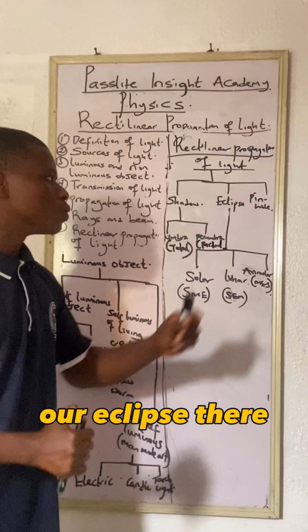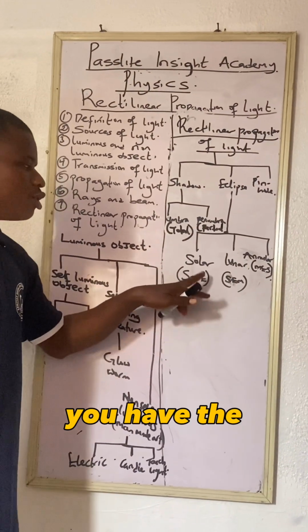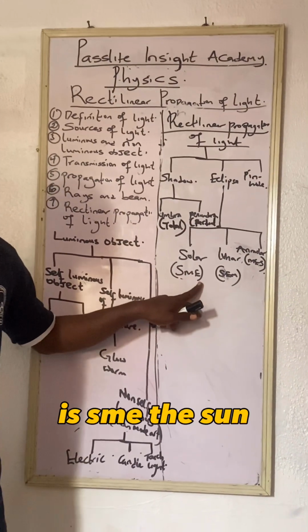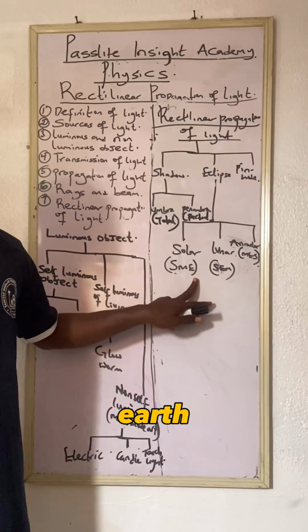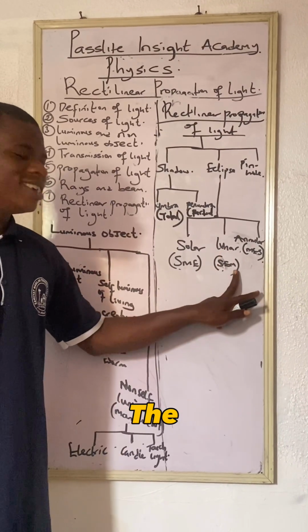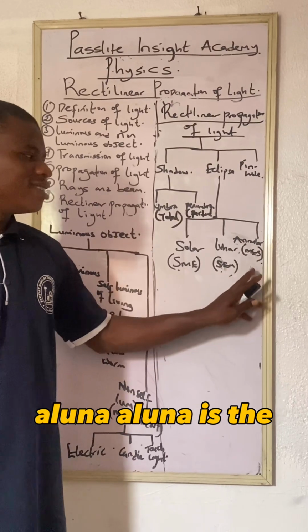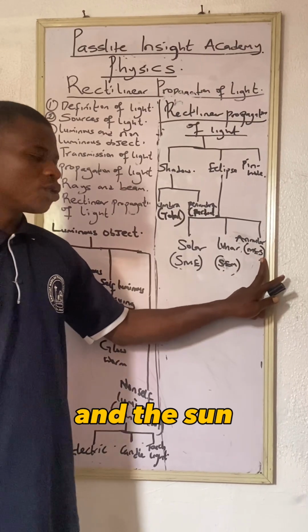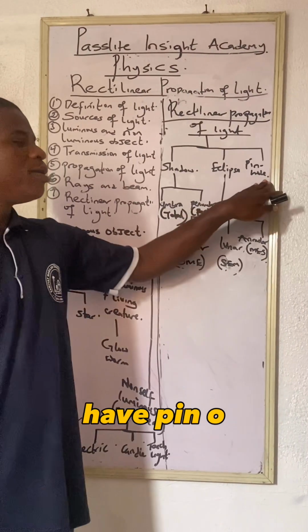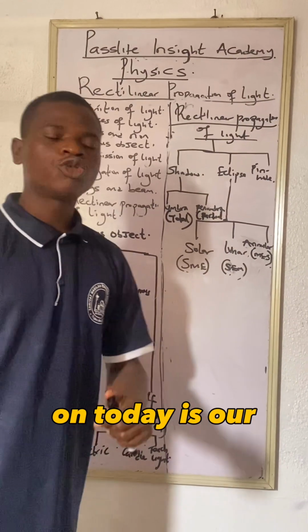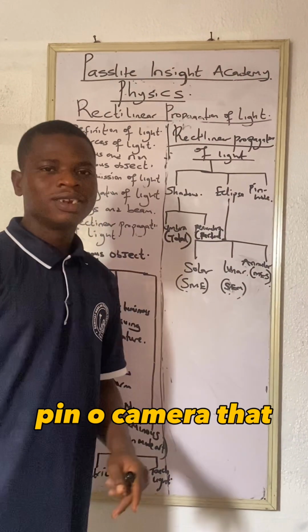Then let's go to our eclipse. There are three eclipses. We have the solar, which is SME: the sun, the moon, and the earth. And we have the lunar, which is SEM: the sun, the earth, and the moon. Lastly, we have pinhole. The last thing to work on today is our pinhole camera.